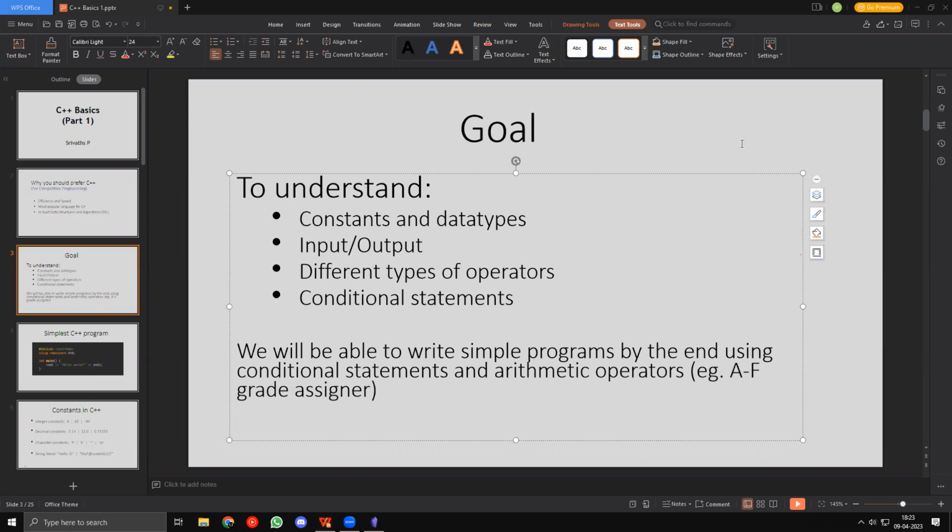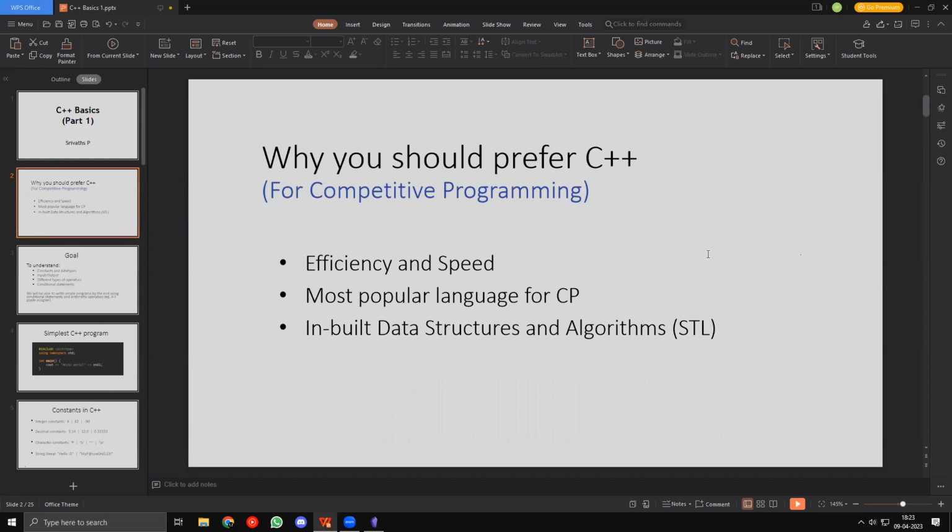Also, Rupam asks about the difference between Java and C++ in case of CP. There is not a huge difference actually, but Java is still 2 to 3 times slower than C++. So it's better if you prefer C++. And again, Java is much less popular than C++. So that's another reason you'd prefer C++.